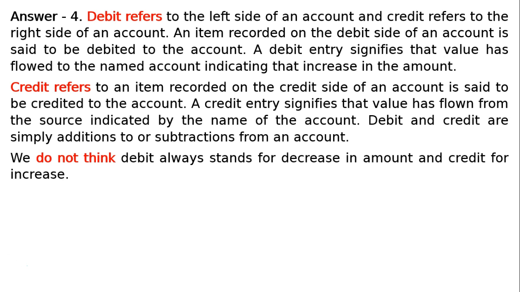Credit refers to an item recorded on the credit side of an account, which is said to be credited to the account. A credit entry signifies that value has flowed from the source indicated by the name of the account. Debit and credit are simply additions to or subtractions from an account. We do not think debit always stands for decrease in amount and credit for increase.